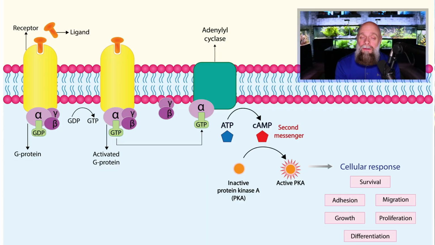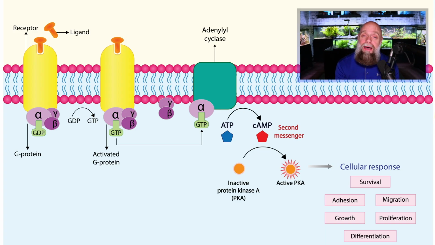So let's take a closer look at each one of these things. In the reception step of signal transduction, I'm going to focus on just a few really important receptors. There are more, but this will give you a pretty good idea of what cells can do. The picture that I'm showing you right now is a G-coupled protein receptor. And the reason it's called that is this receptor is going to use an energy source called GTP instead of ATP to signal this receptor.